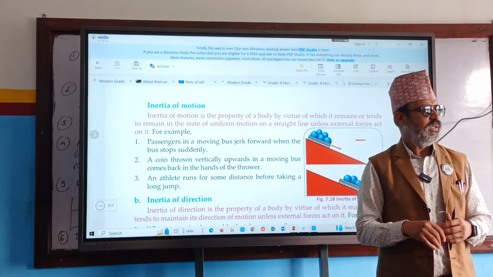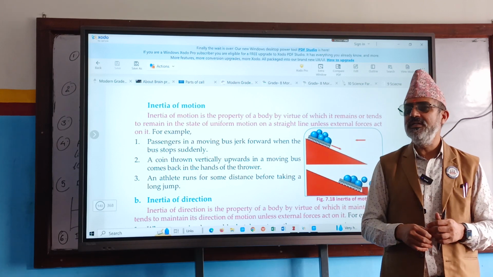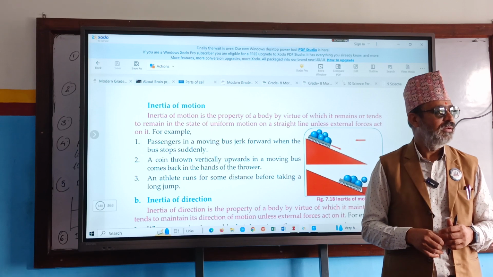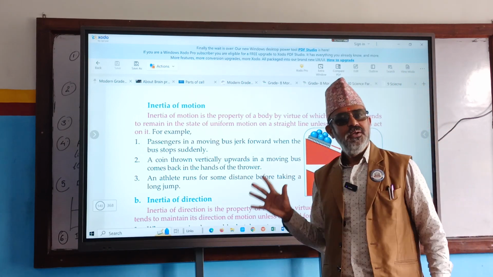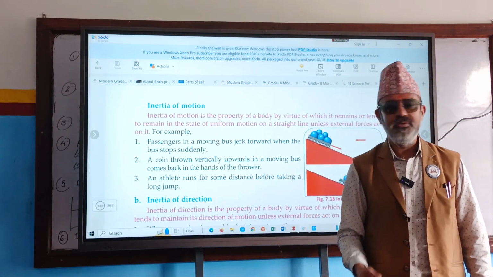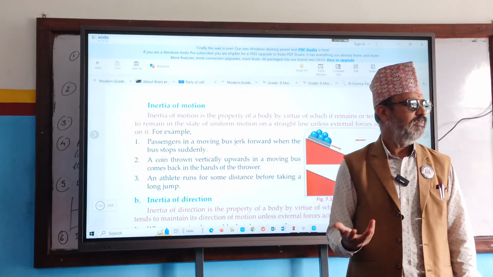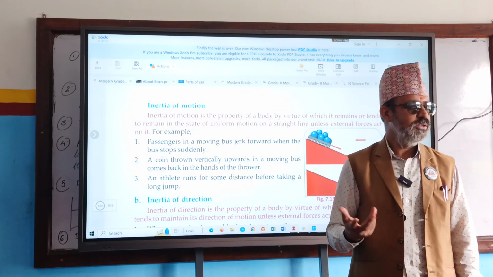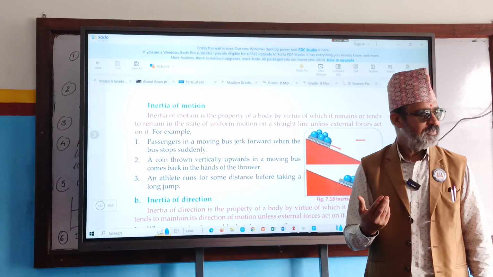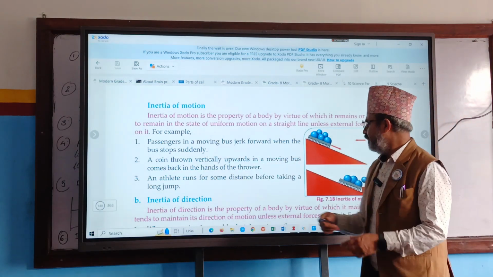Sometimes they may go out. Especially we have noticed in South Indian movies like this. The driver applies the brakes, and many persons come out from that front window. Have you noticed that? Very interesting thing. How do they shoot that also? Right?